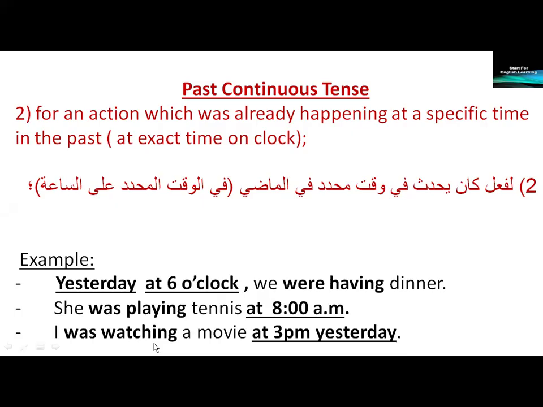The verb was watching was happening before 3 p.m. and at 3 p.m. and after 3 p.m. It's a long action. Okay? It was a continuous action. It was unfinished.